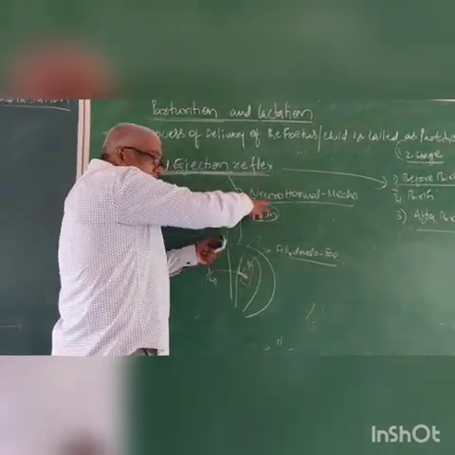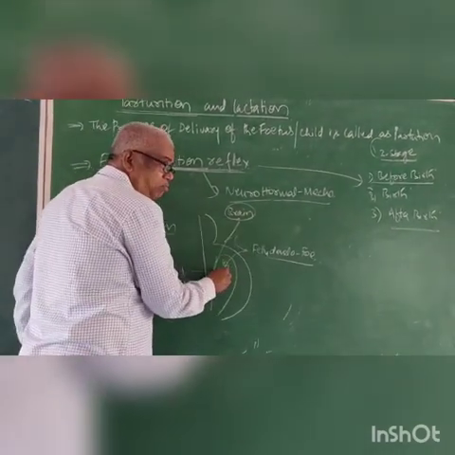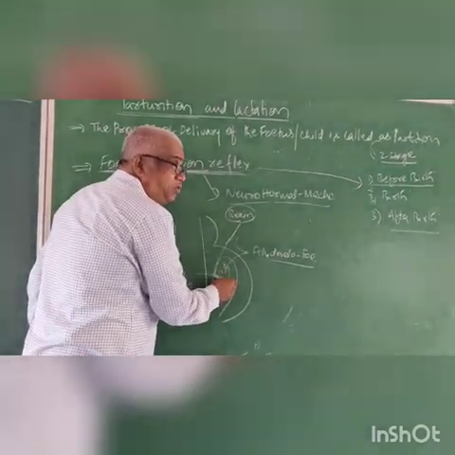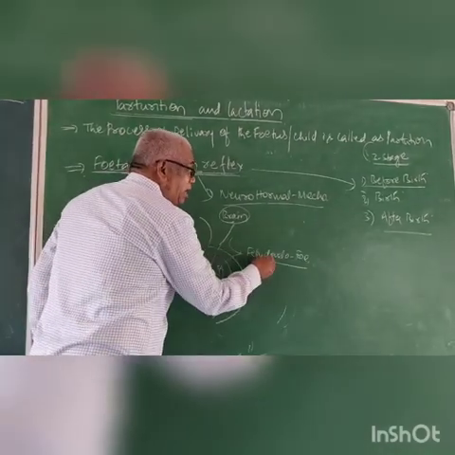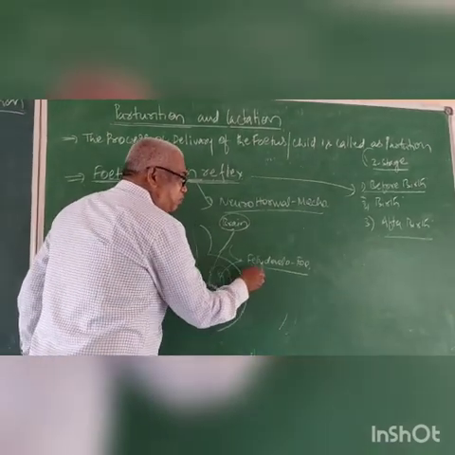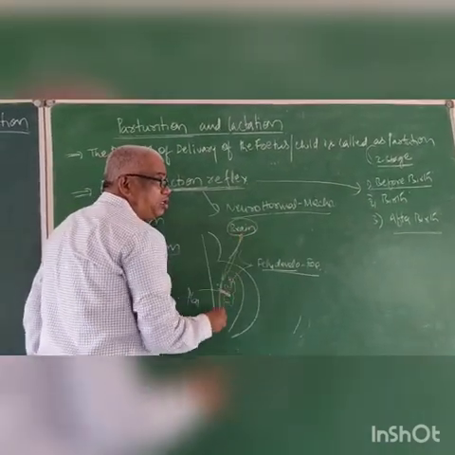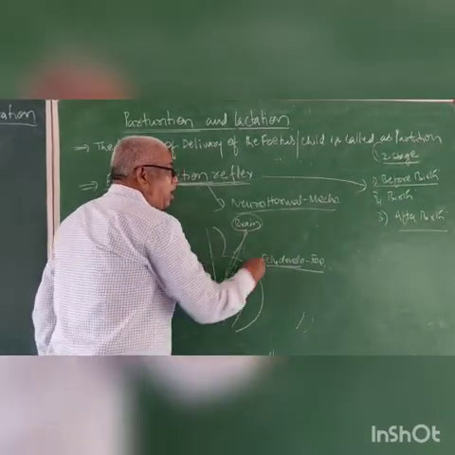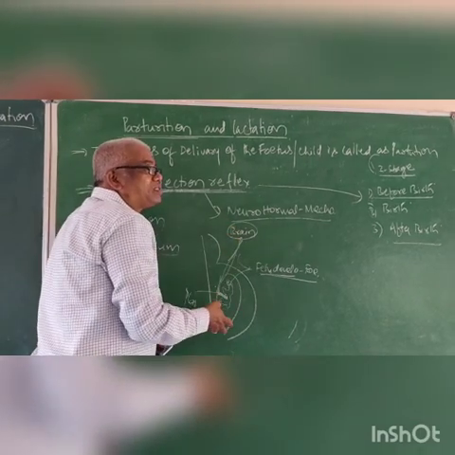That means the brain receiving signals from fetus. Which fetus? 9 months or 6 months or 7 months? 9 months. That is fully developed fetus and also placenta. These both give the signals to the brain. Now, right, that means the brain receiving stimulus.